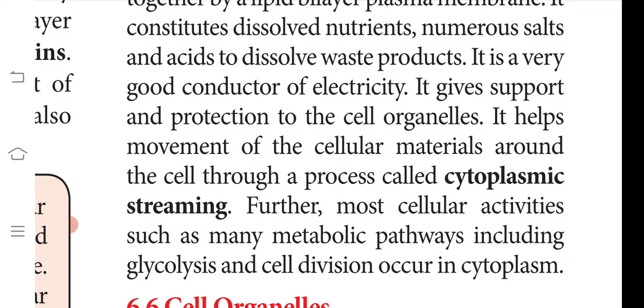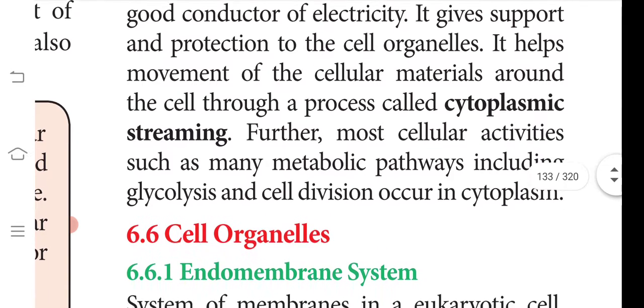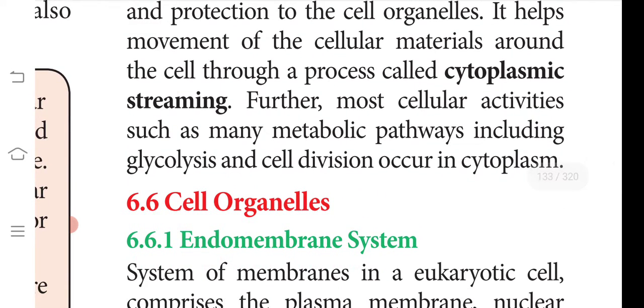What is its function? It gives support and protection for all the cell organelles and it is a good conductor of electricity. It helps in the movement of the cellular material around the cell. This is called cytoplasmic streaming. So, one cellular organelle cannot be moving here and there. But once the cytoplasm moves, it automatically moves. Okay, so it helps in the movement of the cellular material. That is why it is called cytoplasmic streaming.